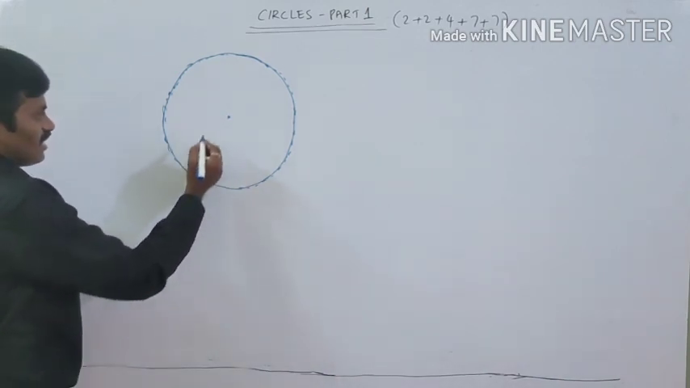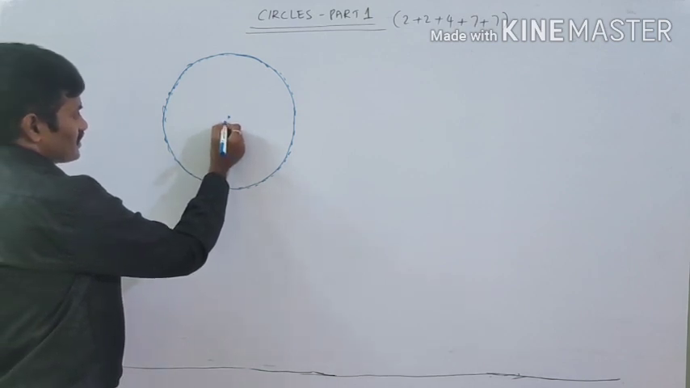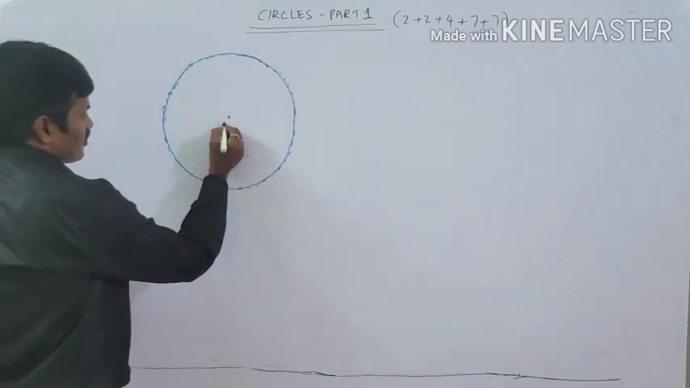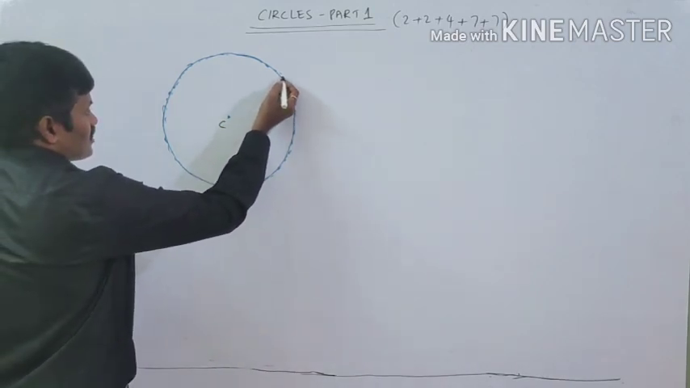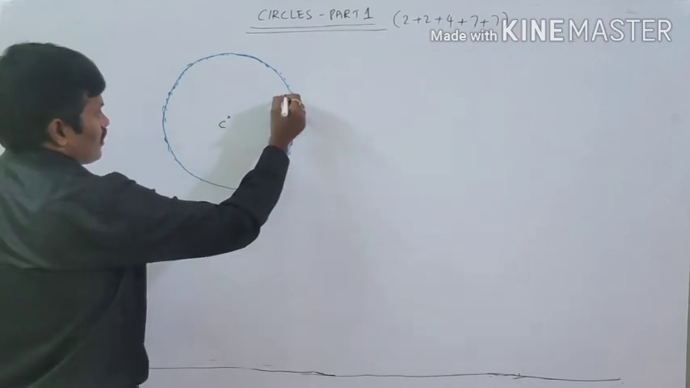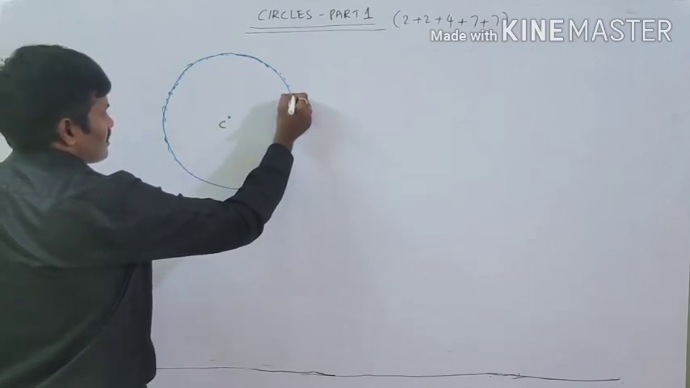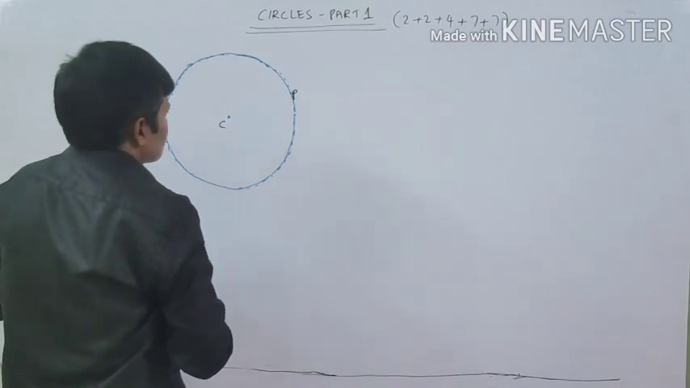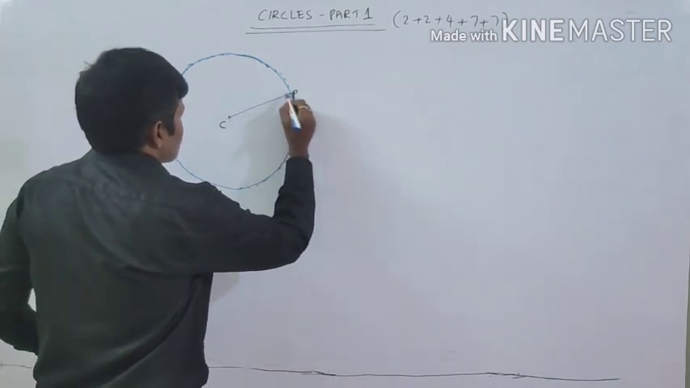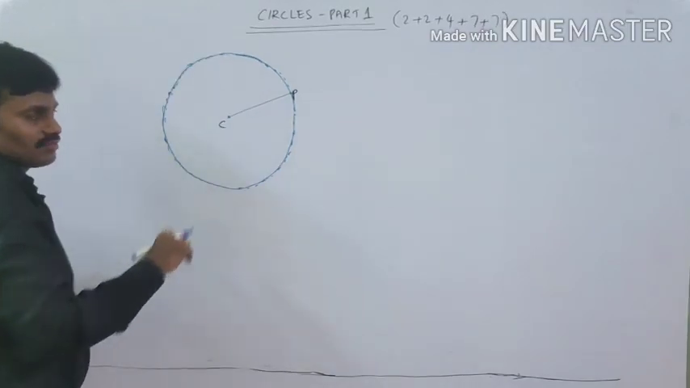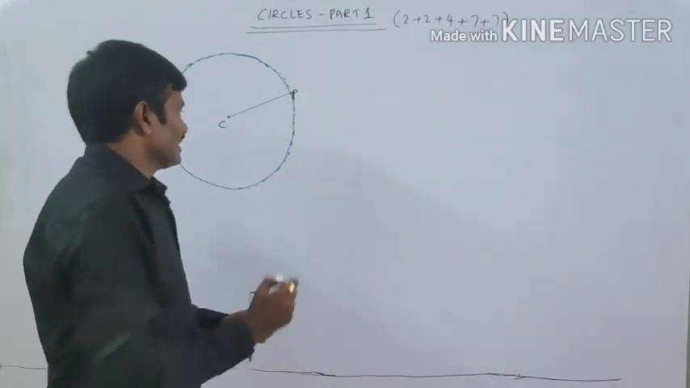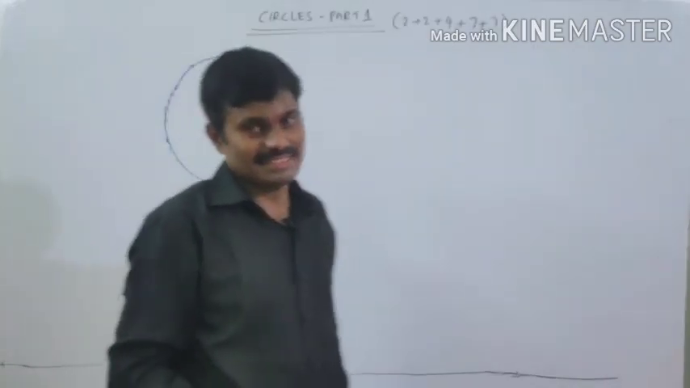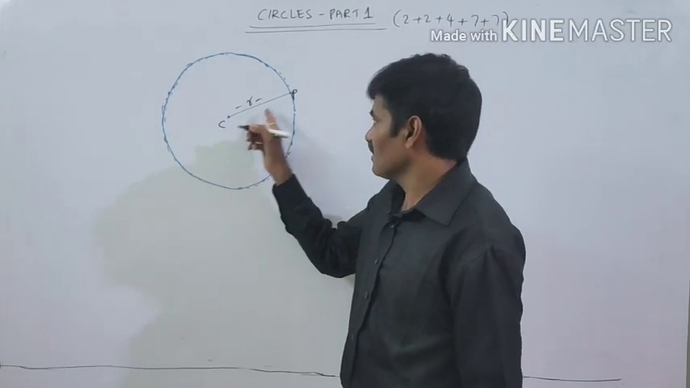And what do you call this fixed point? Center. We call this fixed point the center, denoted by C. And we consider any point on the circumference of the circle as P. Now, this fixed distance from the center to any point on the circle, what is the name of this distance? Radius. Yes, my dear children, it is called the radius.